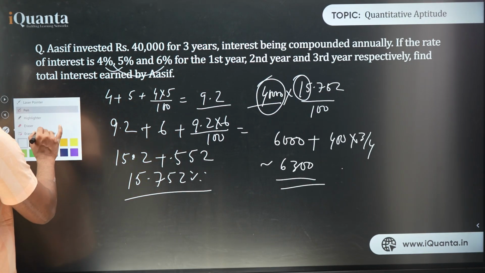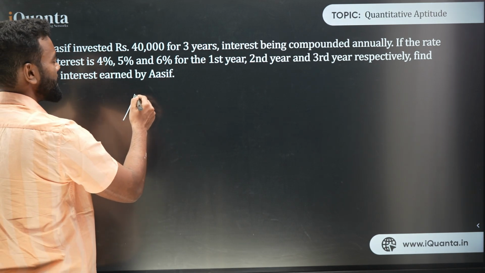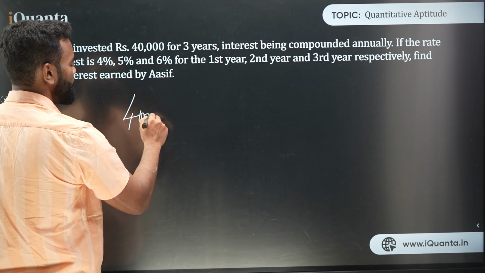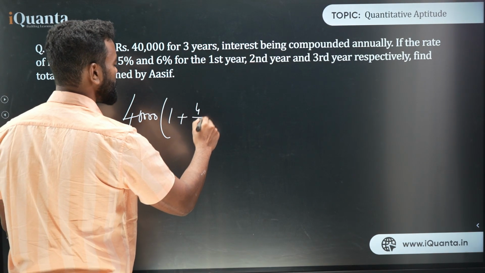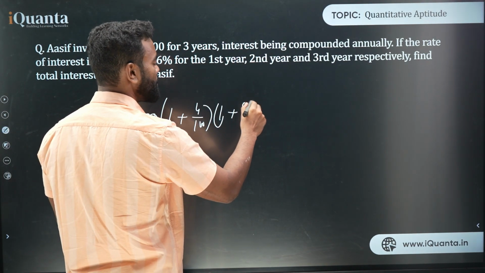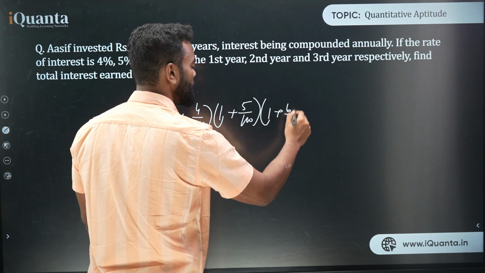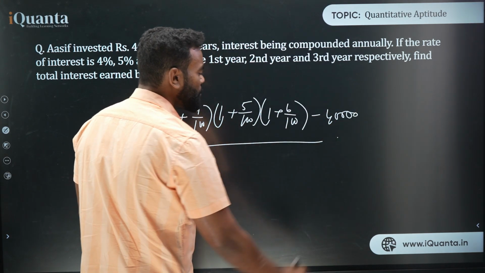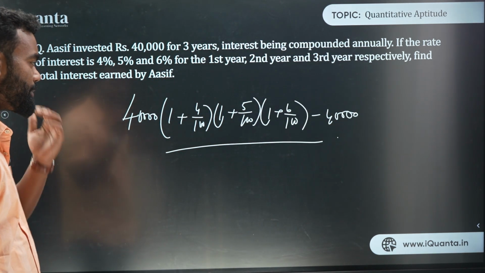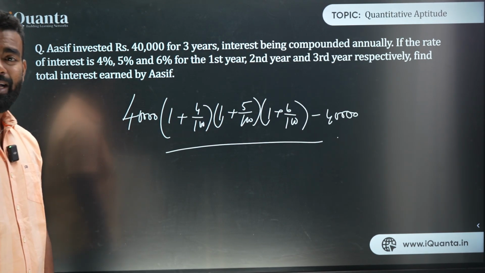Now I can solve it with the formula as well. If I use the formula, then the answer is 40,000 into 1 plus 4 upon 100 into 1 plus 5 upon 100 into 1 plus 6 upon 100 minus 40,000. But this is a much more difficult process to solve this question, trust me. That's why I use the previous method, that is an easier method to solve questions, and that gives you a better understanding as well.